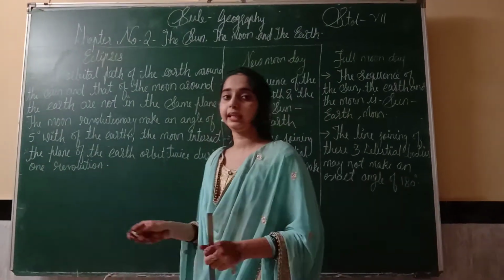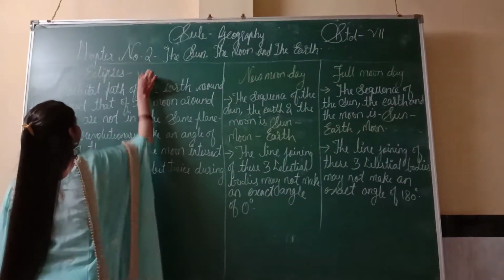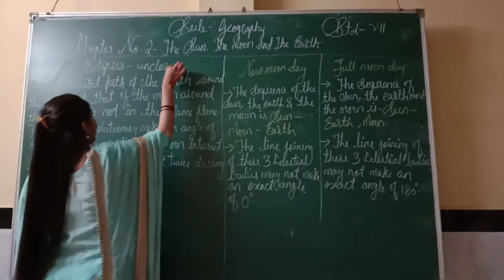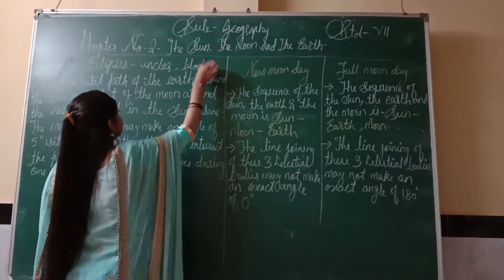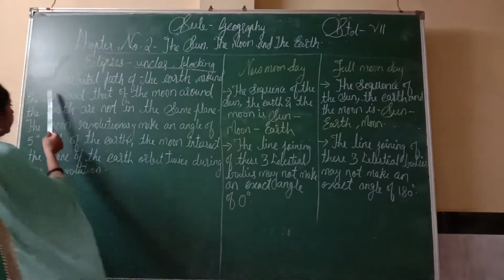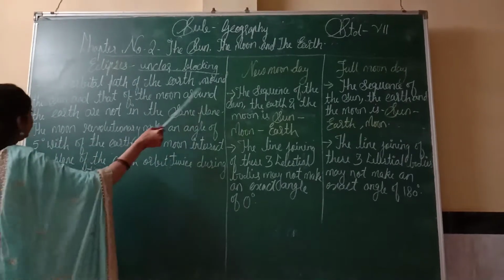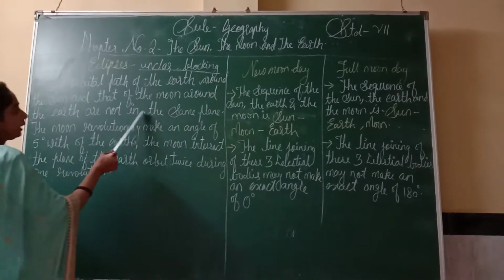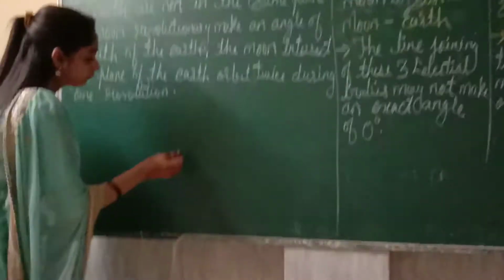Eclipse, in Hindi we say grahan, and in English it means unclear or blocking. It means we can't see the clear Moon or Sun. See, the orbital path of the Earth around the Sun and that of the Moon around the Earth are not in the same plane. Here I am drawing one diagram for your understanding.